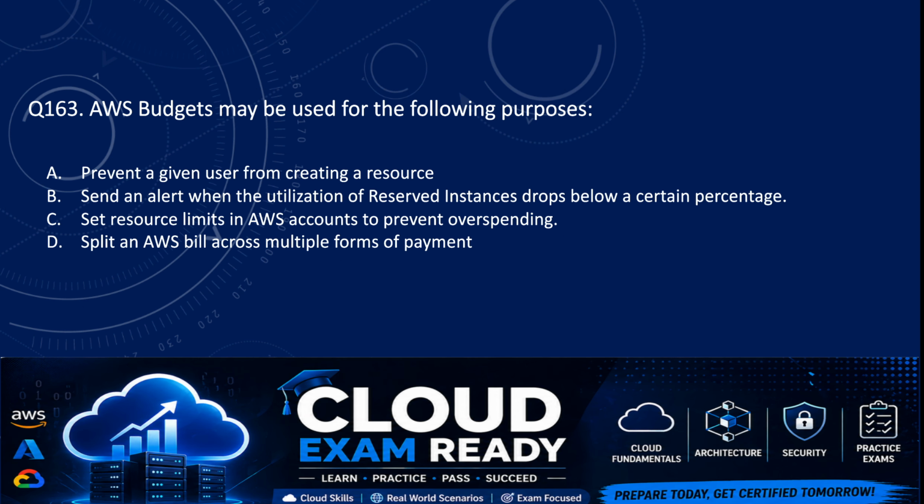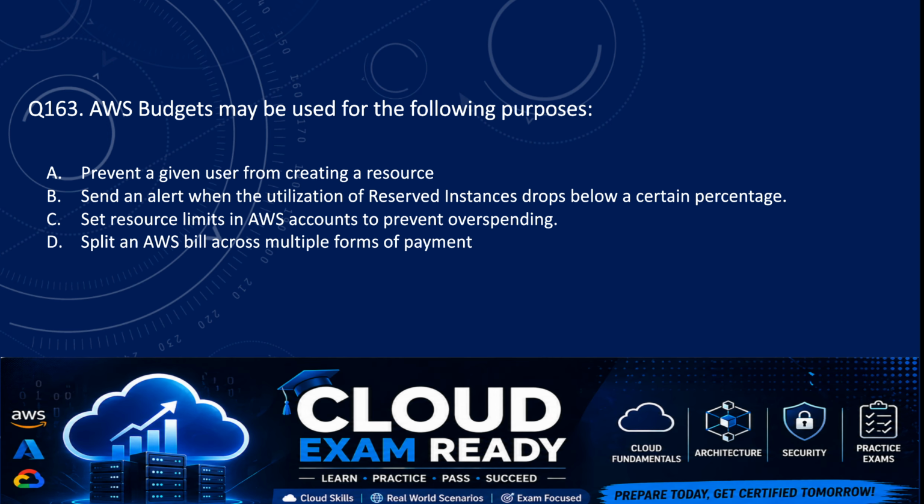So next, question number 163. AWS budgets may be used for the following purposes. So we have options. Option A, prevent a given user from creating a resource. Option B, sending an alert when the utilization of reserved instances drops below a certain percentage. Option C, set resource limits in AWS accounts to prevent overspending. And option D, split an AWS bill across multiple forms of payment.